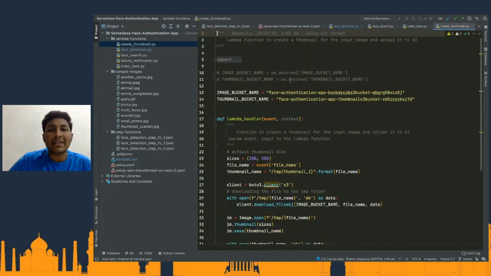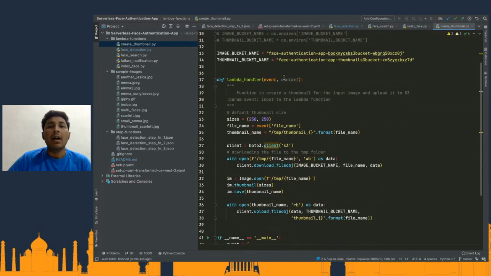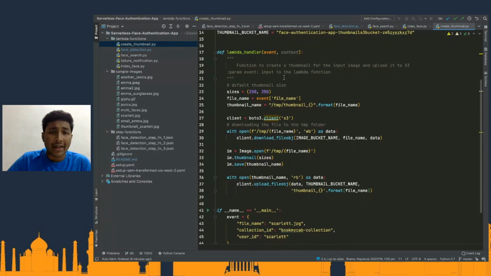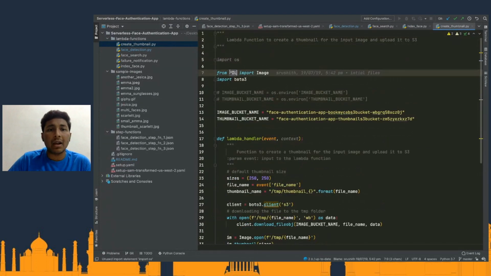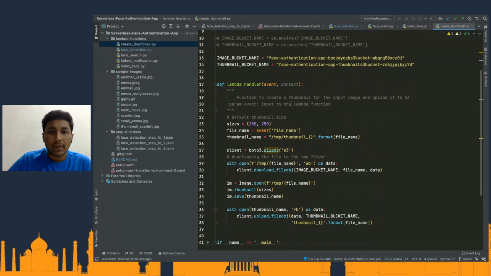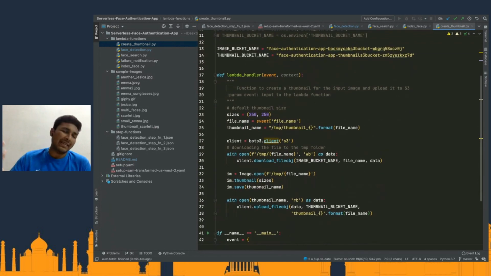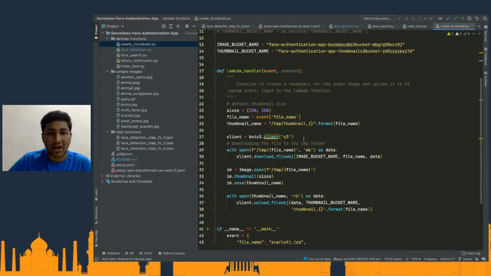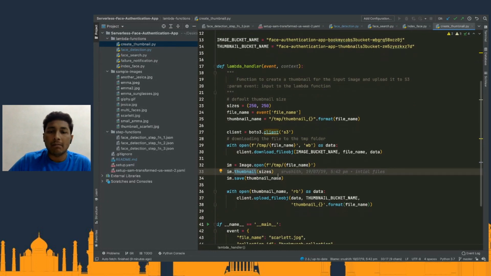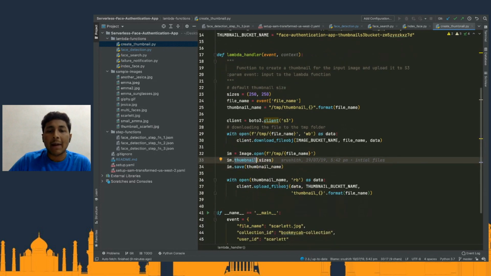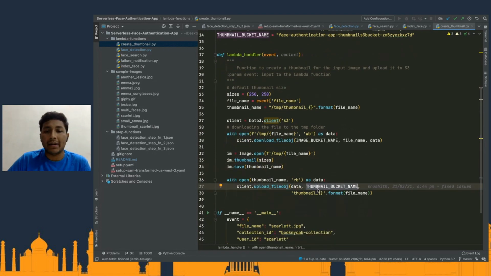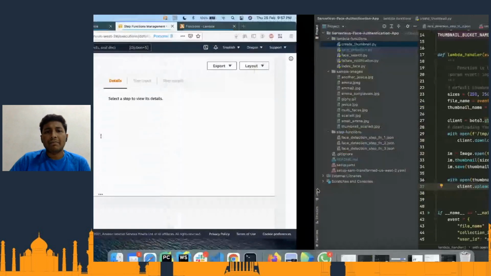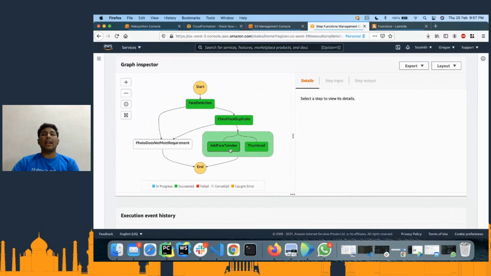And then the create thumbnail is the one where I am consuming the layer that we talked about, the PIL library. We are consuming the image library. And here what we are doing is basic creation of a thumbnail, very straightforward, using the PIL library. We're creating a thumbnail and uploading the same into the thumbnail bucket. So the whole idea of using this thumbnail and this one is to help you understand the fact that there is a possibility of doing multiple parallel processing, and that's what can be done.